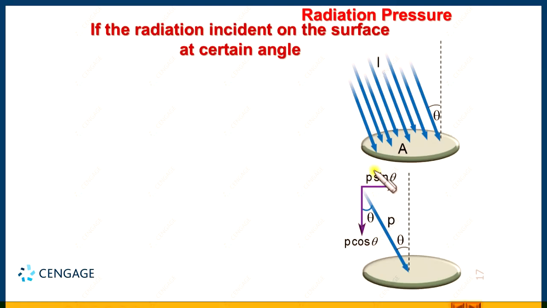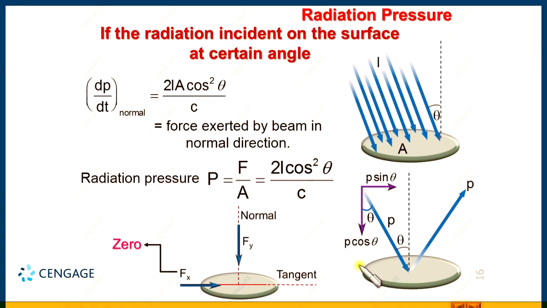So, in this case there is a change in linear momentum parallel to the surface as well as perpendicular to the surface. Okay. So, let us calculate the change in linear momentum per second in the normal direction first. Initially you can observe the linear momentum in the normal direction is P cos theta, and finally it is equal to 0. So, there will be one change.